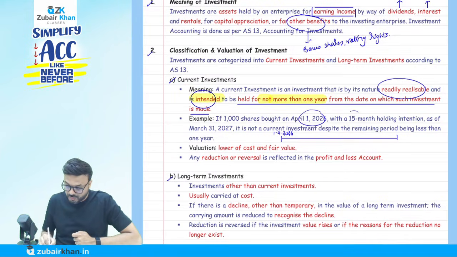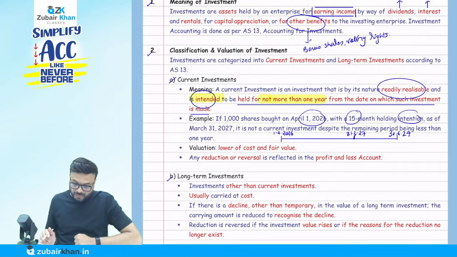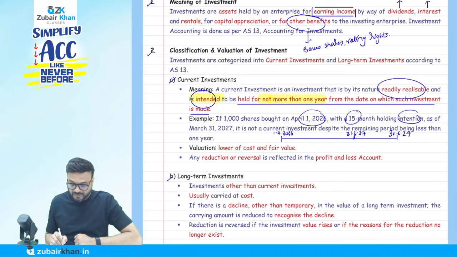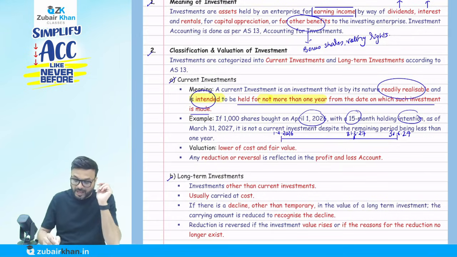So my intention was to hold how many months? 15 months. The year here is going to end on 31st of March 27, and my intention is to hold until 30th of June 27. I counted 15 months from 1st of April. The year will end on 31st of March. So on 31st of March 27, it is not a current investment, despite the remaining period being less than 1 year. Correct.